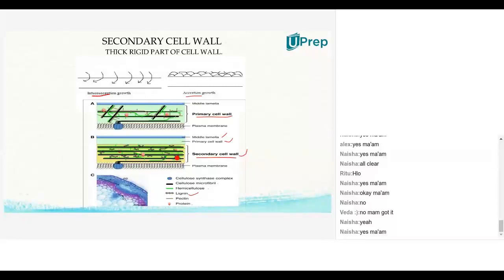Now, after seeing the primary cell wall and secondary cell wall formation and all,